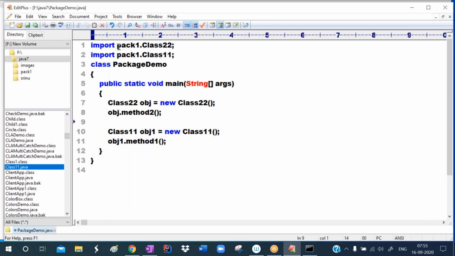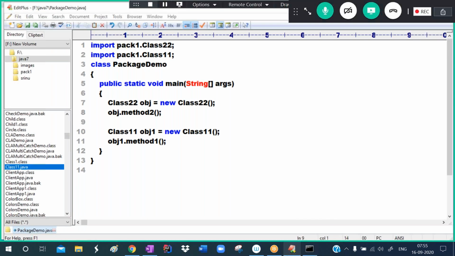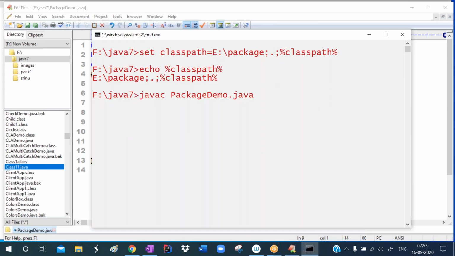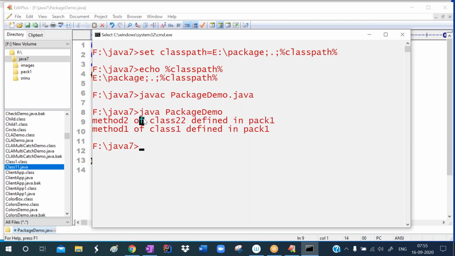Okay, I'm running this program. Compile the program again. Now it is successfully compiling because it knows the class path. I'm running the program. See, it is displaying the messages. So hence we can set the class path.